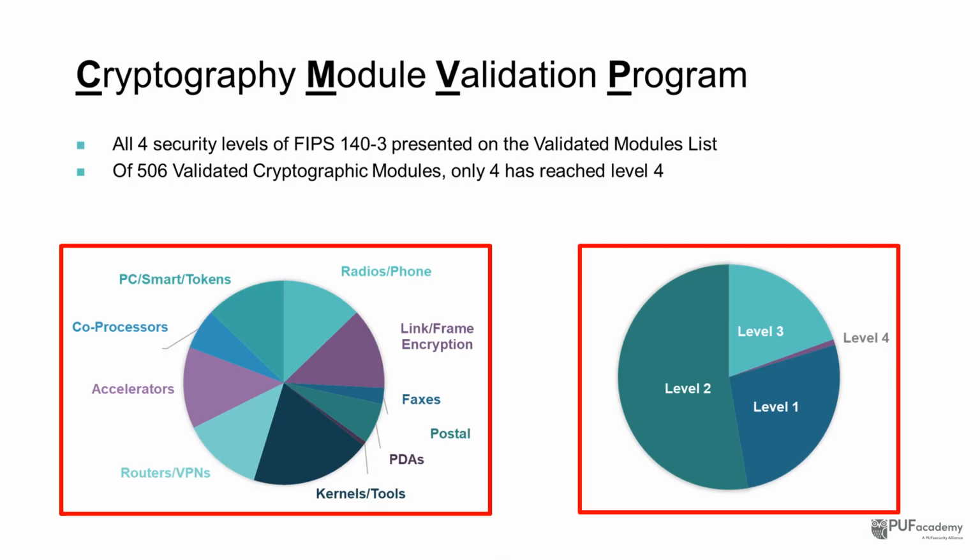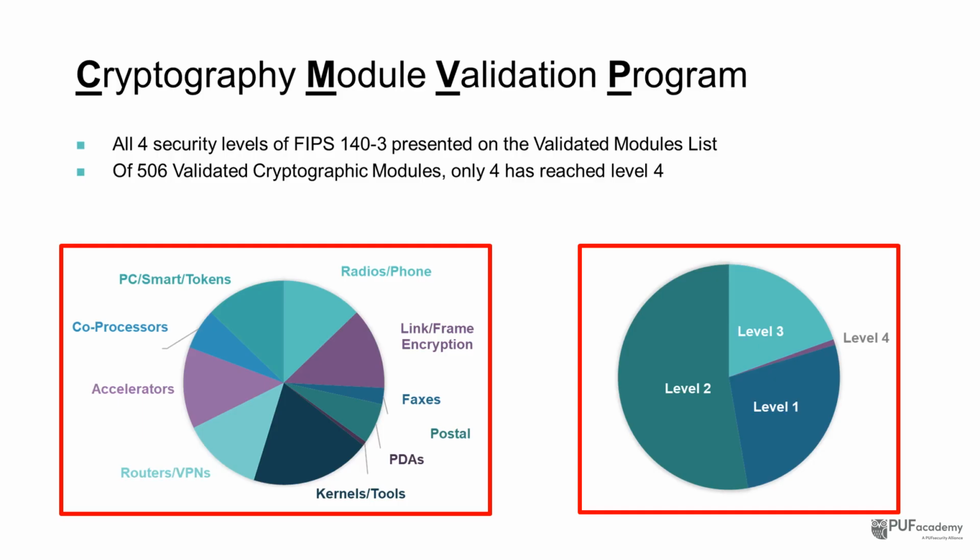The second message is about which levels dominate. The distribution on the right indicates that Level 1 accounts for roughly a quarter of all validations, while Level 2 and Level 3 make up the majority. Level 4 is rare, largely because of its much higher testing difficulty and the very stringent requirements for physical protection and environmental monitoring that FIPS 140-3 enforces.